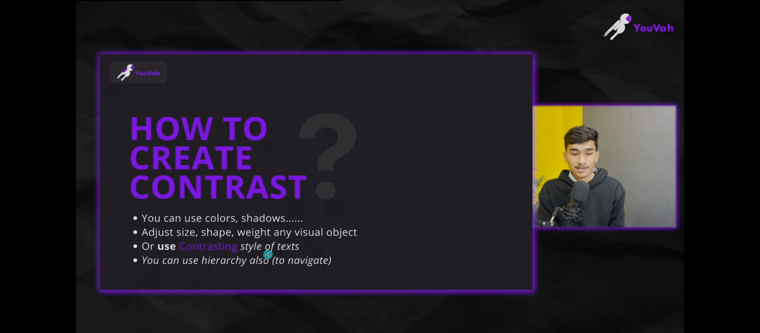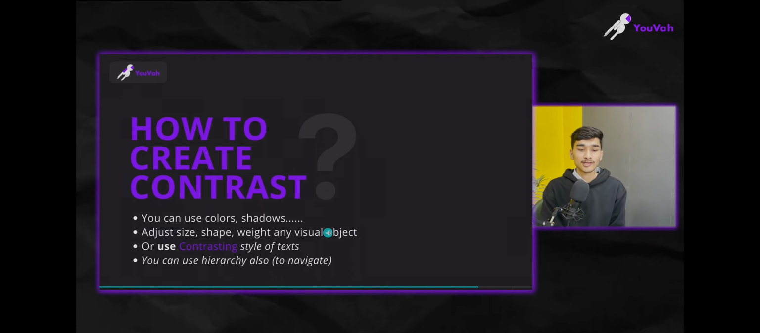Or use contrasting style of text. See what I have done. I have highlighted it, I have made it bold. Contrasting, I have changed the color. Style, I made it in italic, of text, right? So adjust size, shape, weight of any visual object, or use contrasting style of text, right?